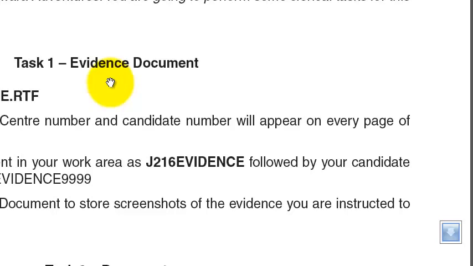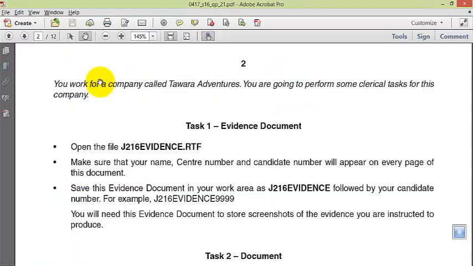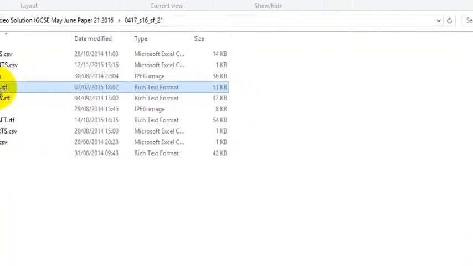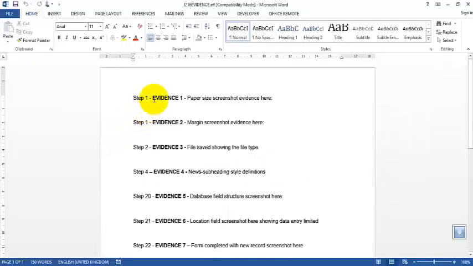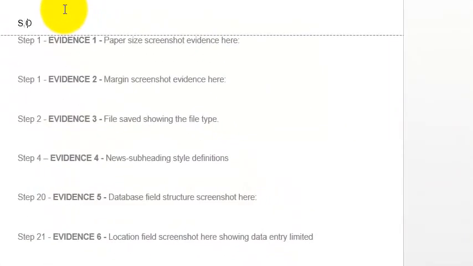Your evidence document. Open the file. So we're going to go to the source folder. Okay, so we have our source files here. Open the file J2RC's evidence.rtf. Where is it? Okay, I find it. Make sure that your name, center number, and candidate number will appear on every page of this document. So you can do that through the header or footer. Just double click on the header, your name.